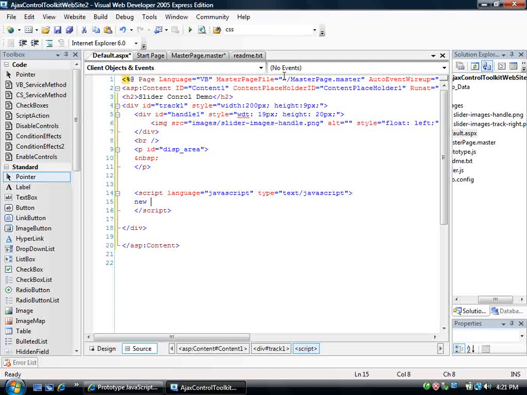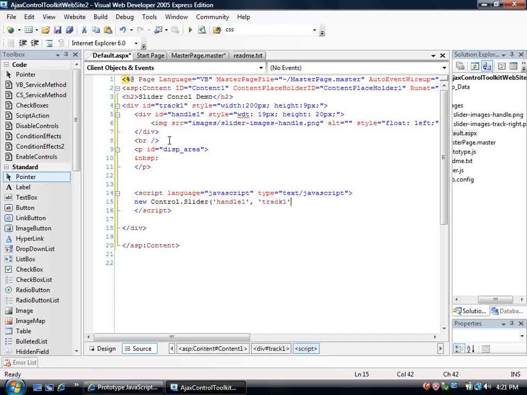Now we just dim up an instance of that slider control, so we'll say new Control.Slider, and we're going to pass in the handle and the track, or where we want the slider to slide. So we'll say handle1 is the name of the handle, and track is the name of the track.